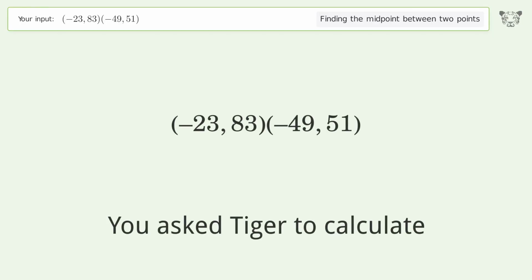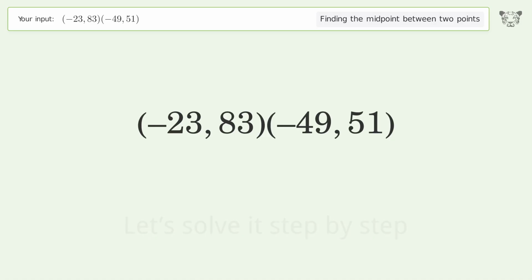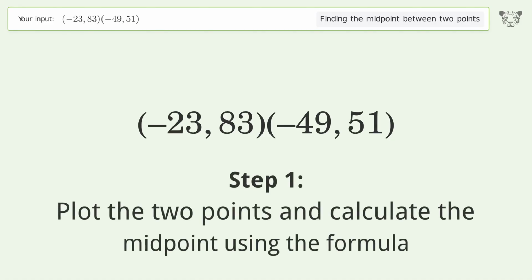You ask Tiger to calculate. This deals with finding the midpoint between 2 points. The midpoint between the 2 points is negative 36, 67. Let's solve it step by step. Plot the 2 points and calculate the midpoint using the formula.